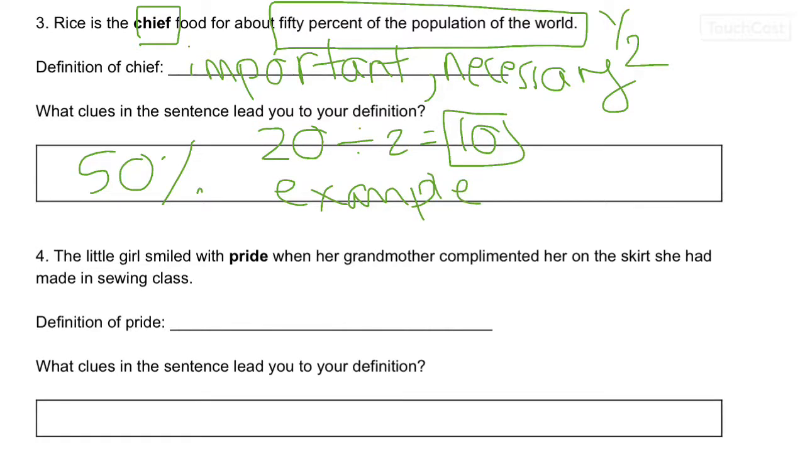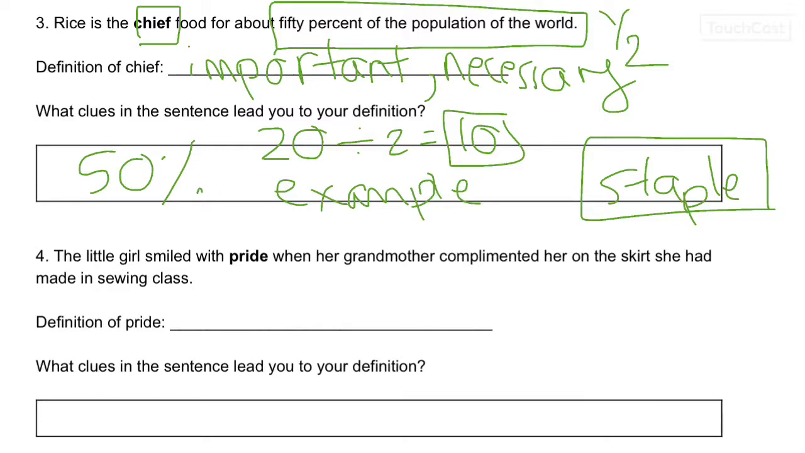And that is true for a lot of people in China and Asia. They eat a lot of rice with a lot of their meals. It's a very important staple. Staple is another word for something that's important. It's a synonym.